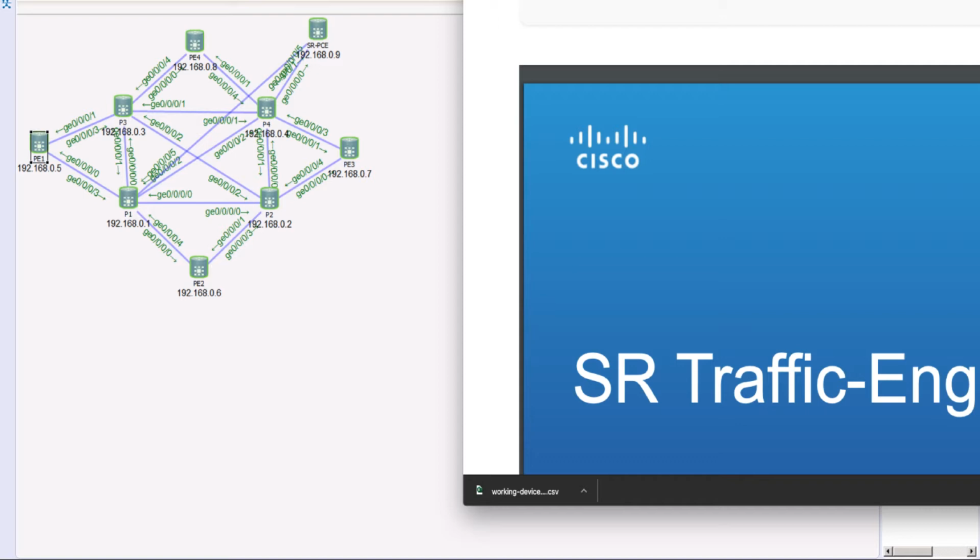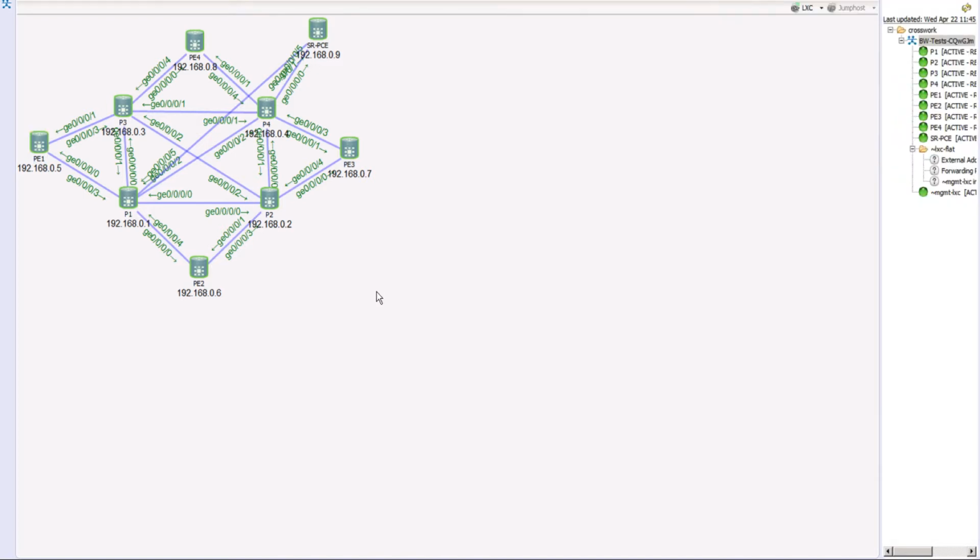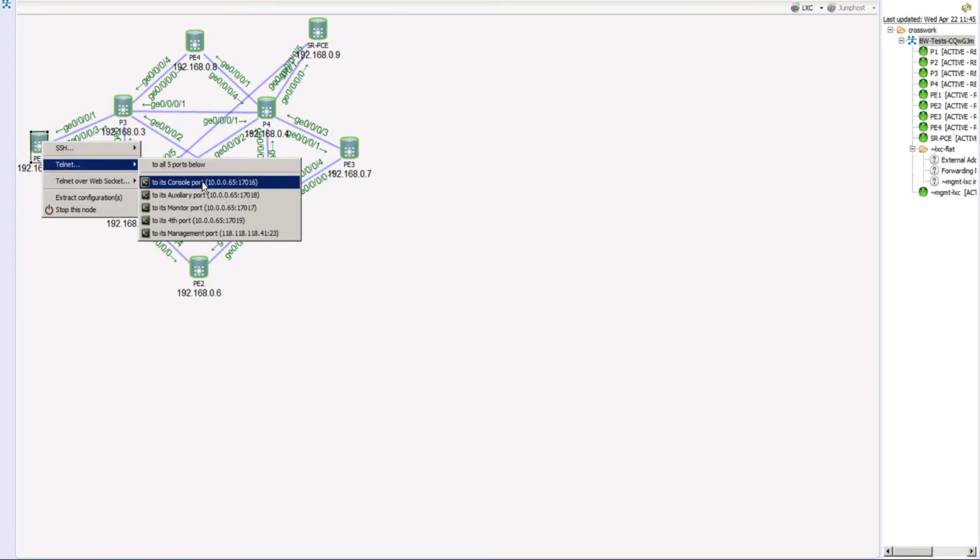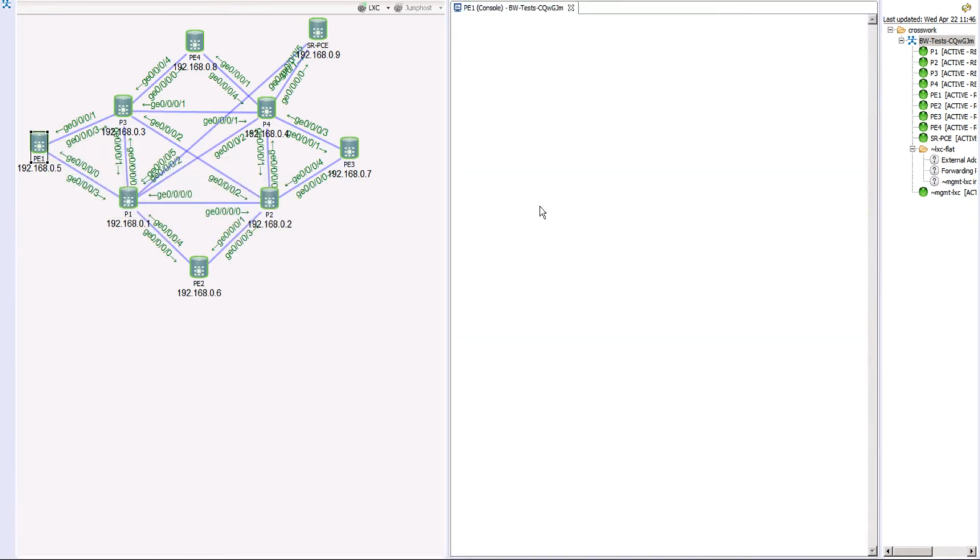So the very first thing we need to do is work with our router ISIS. In this case, we are using ISIS. So let's quickly jump onto the topology and take a look at the config that we need to do on our PE router 1. Let me log into the console of this router, with the username and password. And now this is our PE1 router.